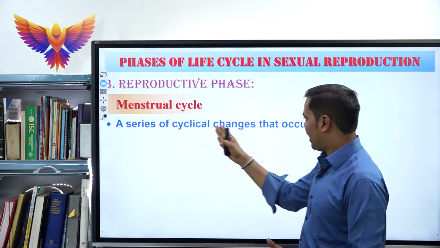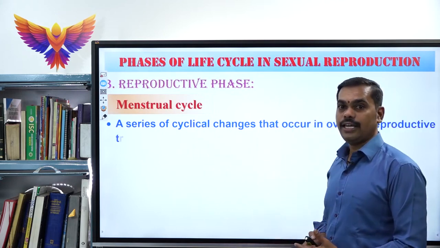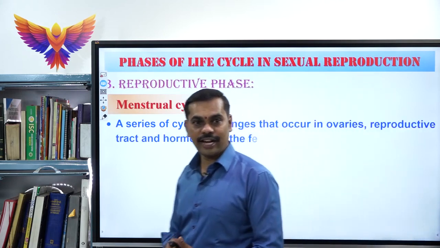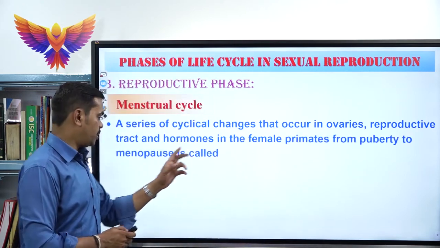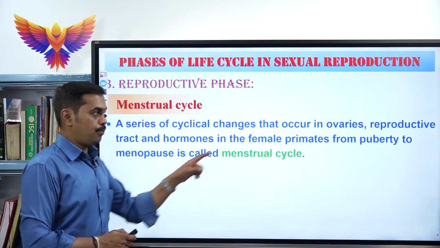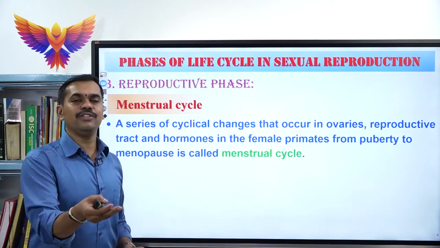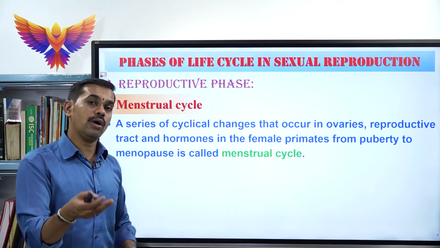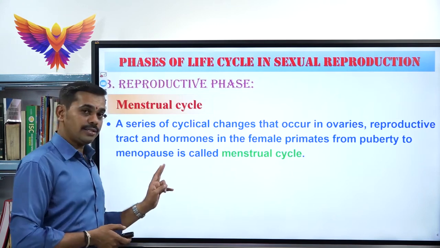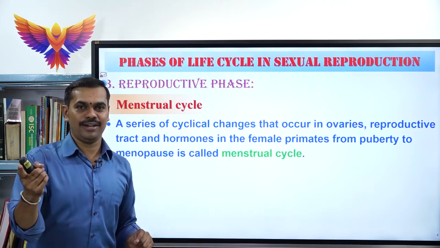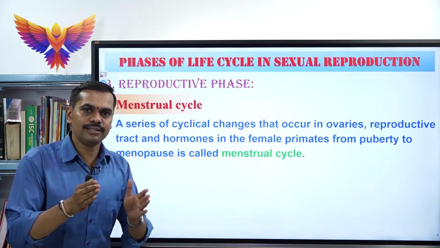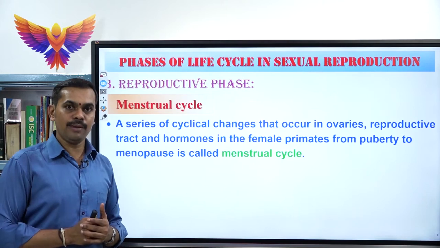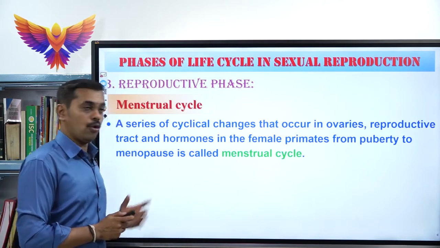A series of cyclical changes that occur in the ovaries, reproductive tract and hormones in the female primates from puberty to menopause. Puberty means it is the starting of the menstrual cycle, that is also called menarche. Menopause is the end, when the menstrual cycle completely ceases in females, that is called as menopause.